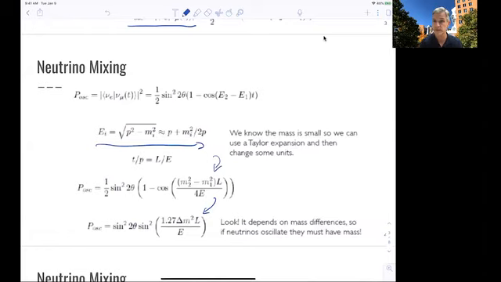This is fantastic, because by studying the probability for a neutrino to change its flavor, we can infer the mass differences of two states.